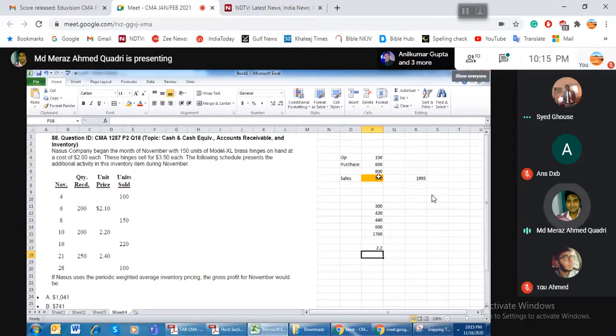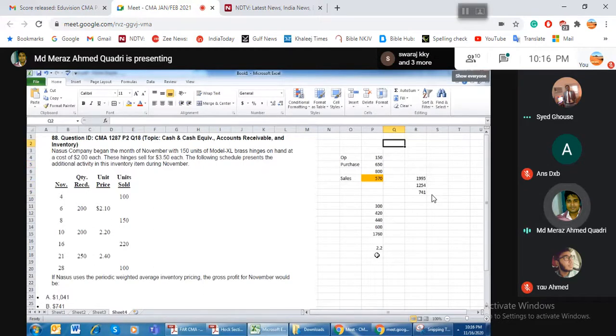So what is the margin per unit? This is the average rate per unit, and you sell 570 units. So you can simply say, 570 multiplied by 2.2. So my profit will be 741. My GP will be 741.